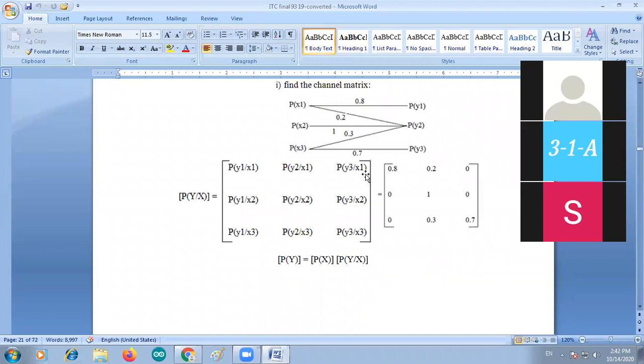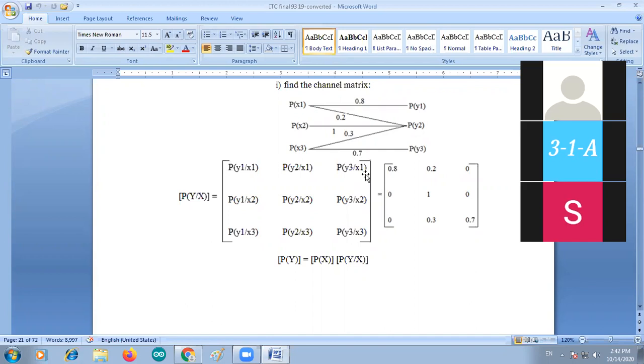P of y1 by x2, second row, first element; P of y2 by x2, second row, second element; P of y3 by x2, second row, third element.